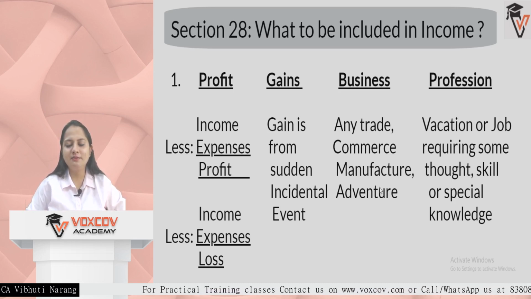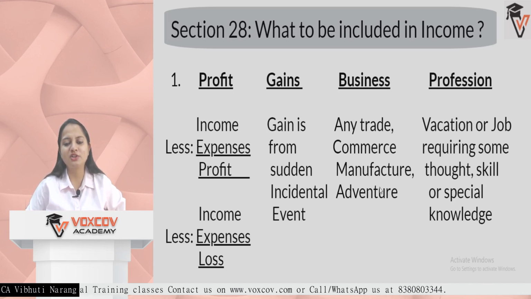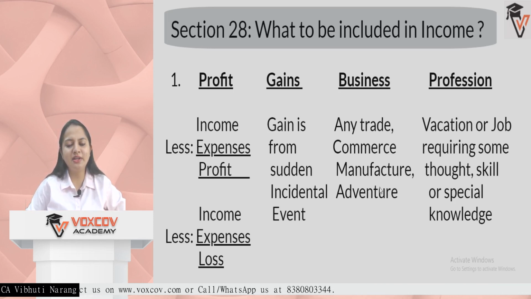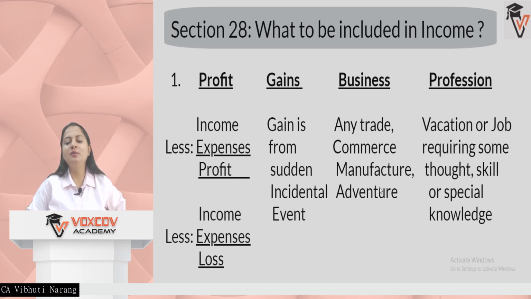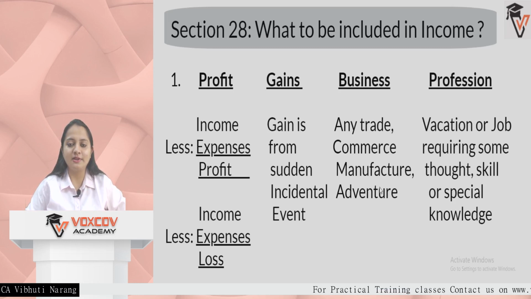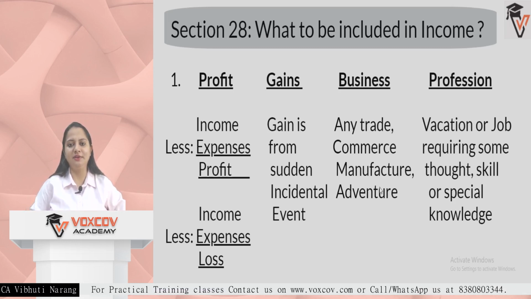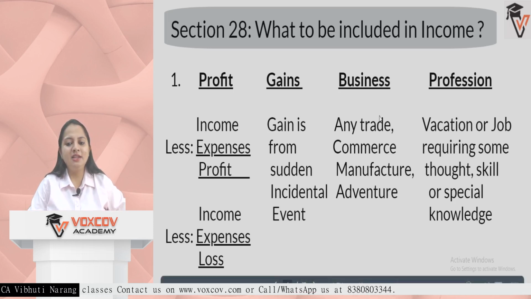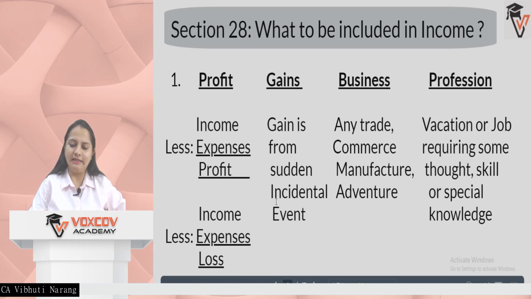Business is an inclusive term which includes any trade, commerce, manufacture or adventure. So any trading activity, commerce activity, manufacturing activity, wholesale, retailing, anything will be covered under business. And profession is any job which requires a technical skill or a special knowledge. For example, CAs, LLB, lawyers, architects, engineers, doctors, everything. Anything you are earning from these two sources, whether it is profit or something incidental to your business or profession, which is gain, is included in this definition.